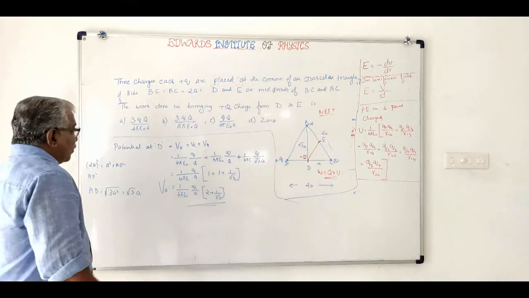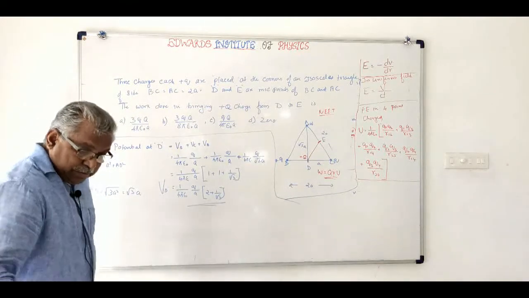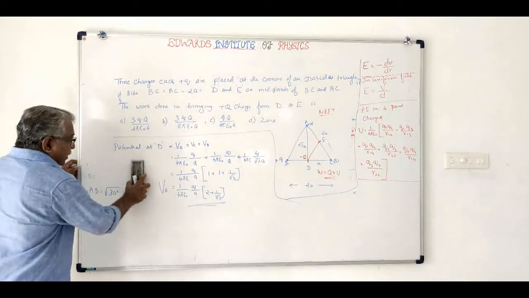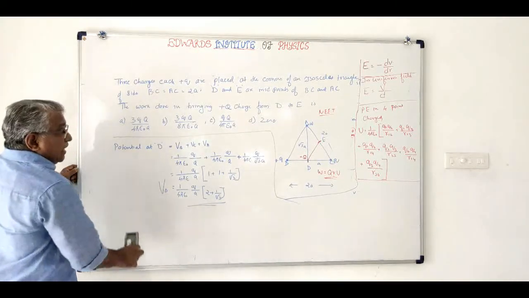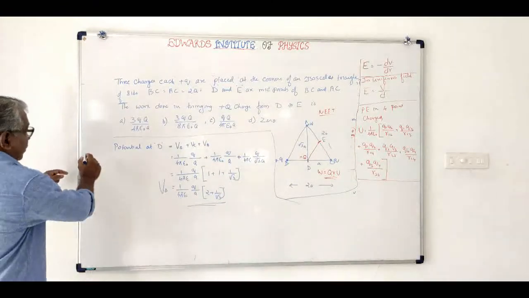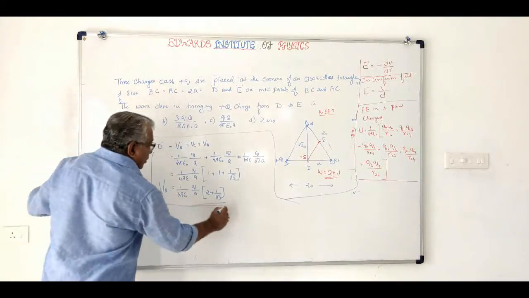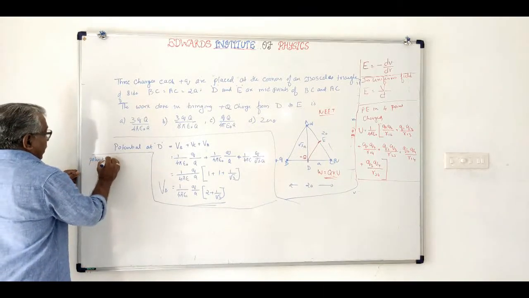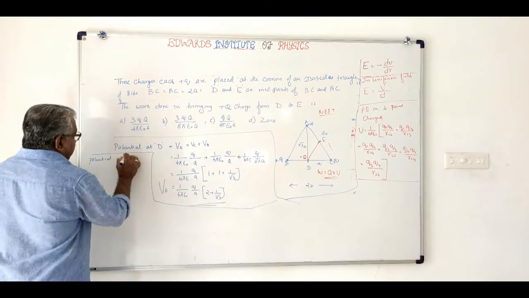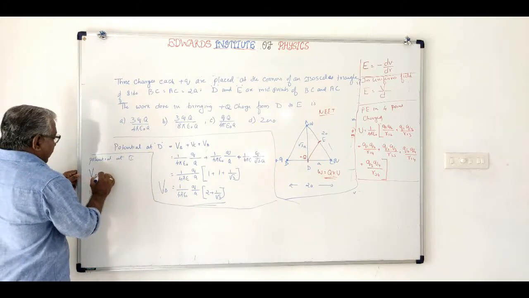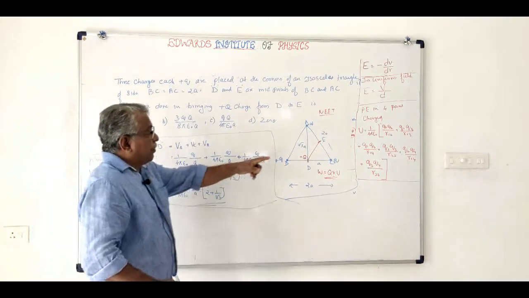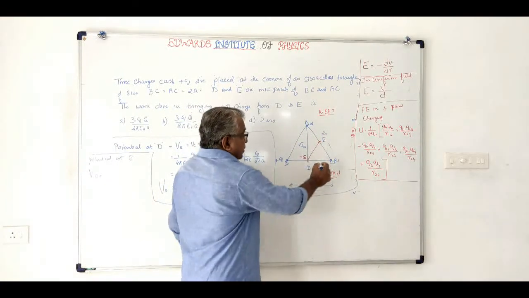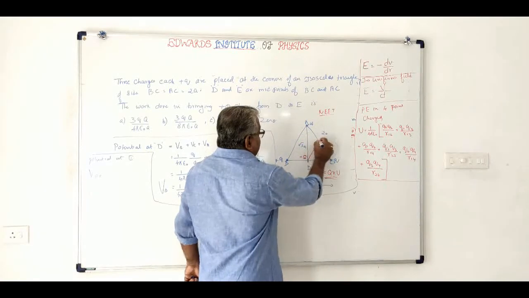Now let us find out the potential at E. VE will be equal to, who will contribute? All the three charges will contribute a potential at E. This is one charge, this is another charge, and this is another charge.